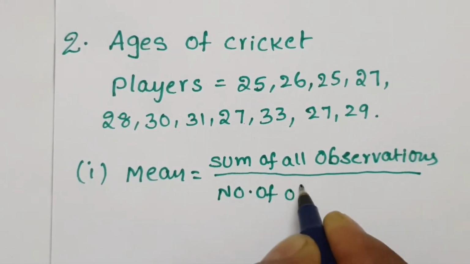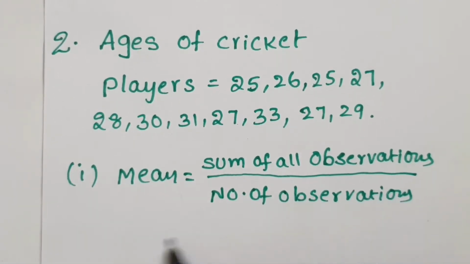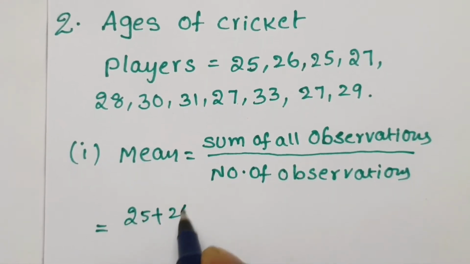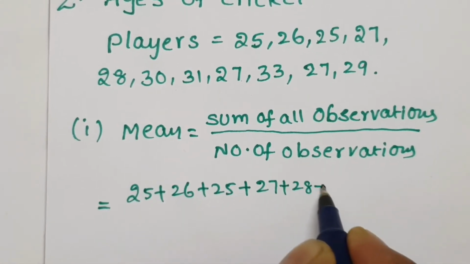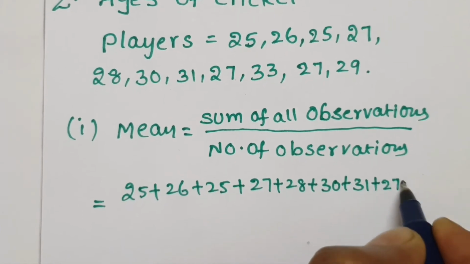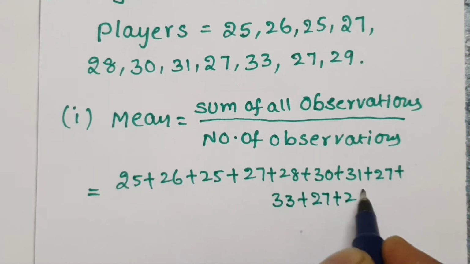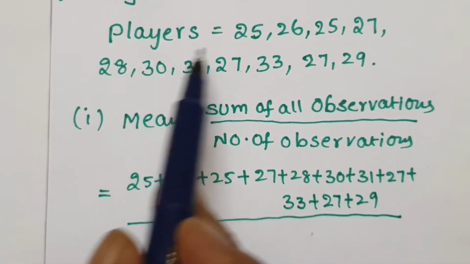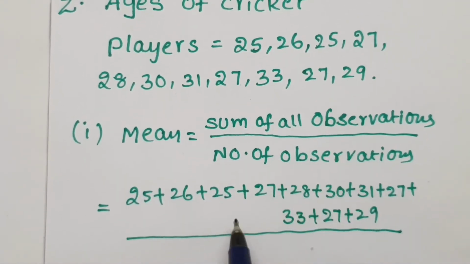Number of observations. Sum: add this total. 25 plus 26 plus 25 plus 27 plus 28 plus 30 plus 31 plus 27 plus 33 plus 27 plus 29 by how many observations total? 1, 2, 3, 4, 5, 6, 7, 8, 9, 10, 11.